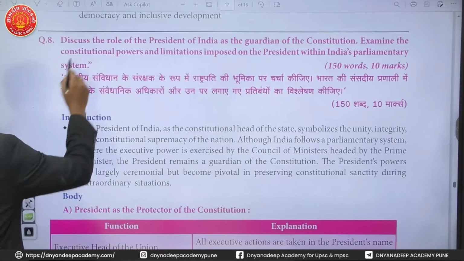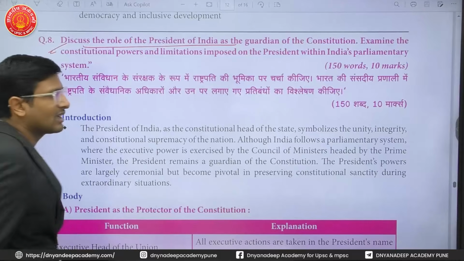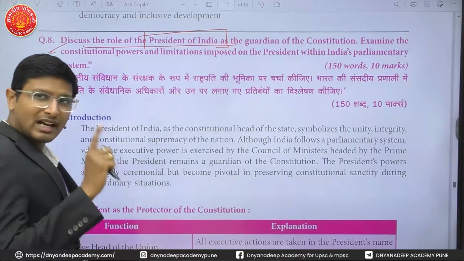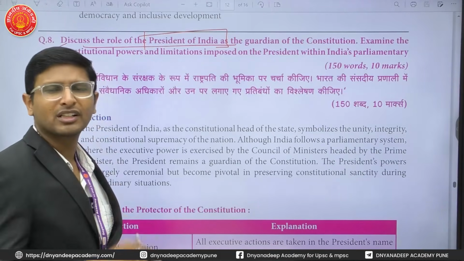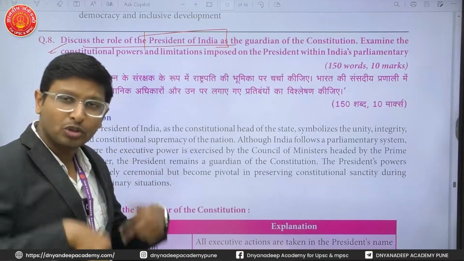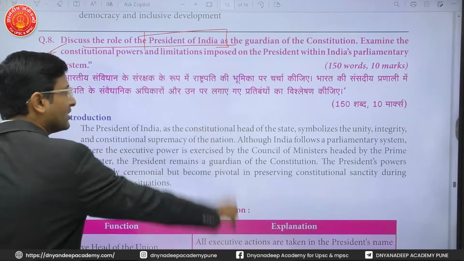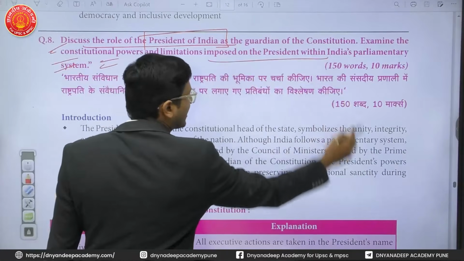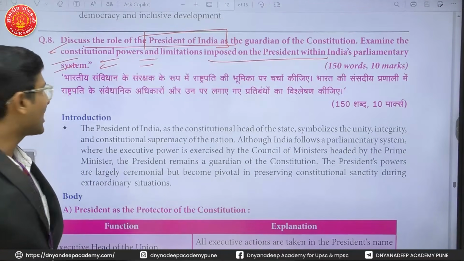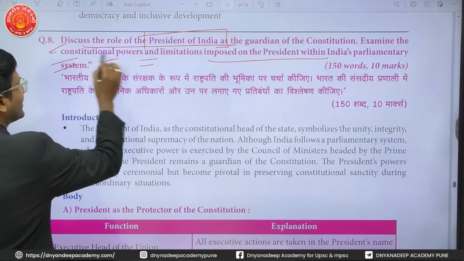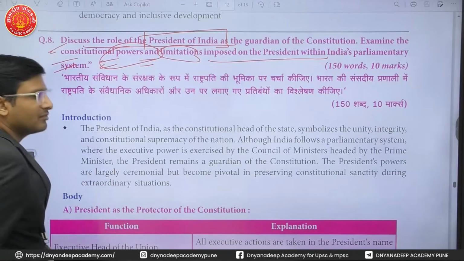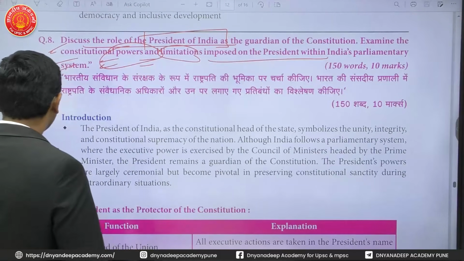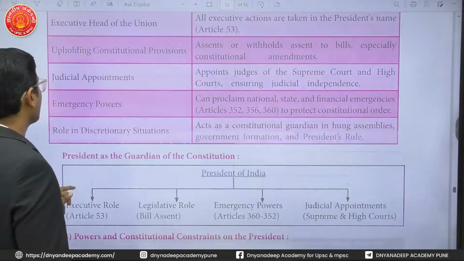Next thing, see what it is saying. Discuss the role of the President of India as the guardian of the Constitution. So the role of the President of India has been asked. Because the President of India is a guardian of the Constitution, he has the responsibility to protect the Constitution. He even takes the oath to protect the Constitution. So discuss his role. Second, examine the constitutional powers and the limitations imposed on the President within India's parliamentary system. What are the constitutional powers the President has and what are the limitations on the power of the President? There are multiple limitations of the power of the President that you have to write.